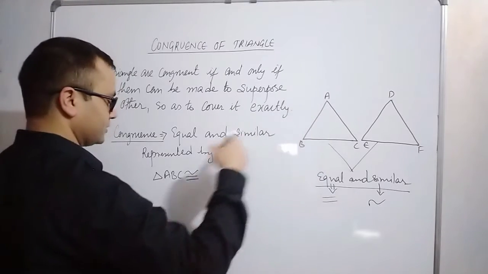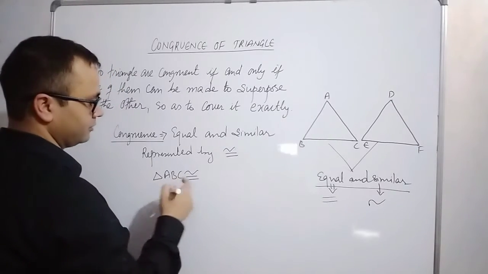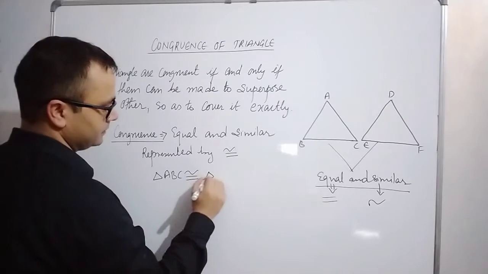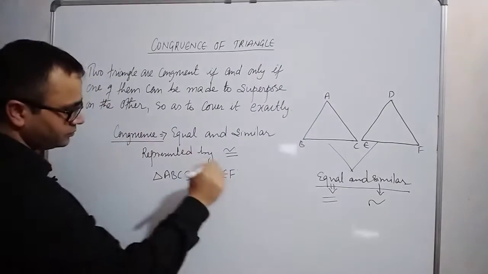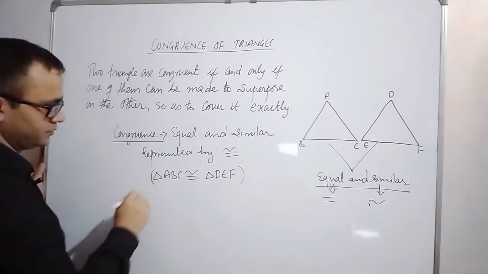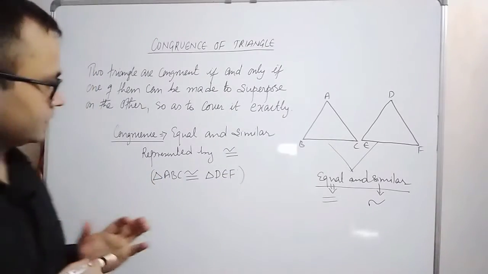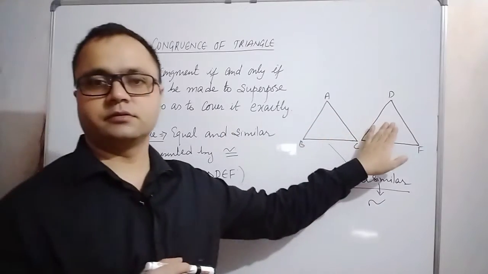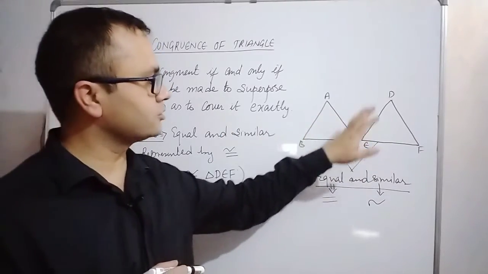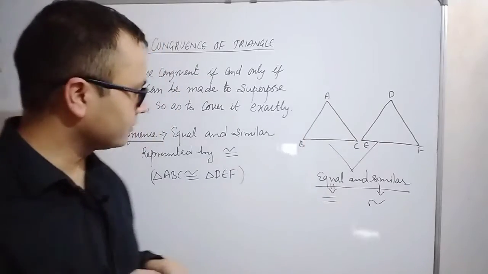Suppose these two triangles are congruent, then we will write triangle ABC is congruent to triangle DEF. In congruence, one of the triangles is completely matched with the other triangle.